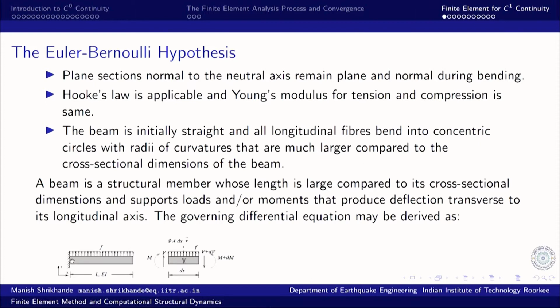So, why is that then a hypothesis? First thing is, as I said, the beam itself is a 3-dimensional body. Now, any 3-dimensional state of deformation will have Poisson's effect. If I stretch in one direction, in the other two orthogonal directions, it has to undergo compression. Now, this Poisson's effect is neglected, not captured by the Euler-Bernoulli hypothesis,